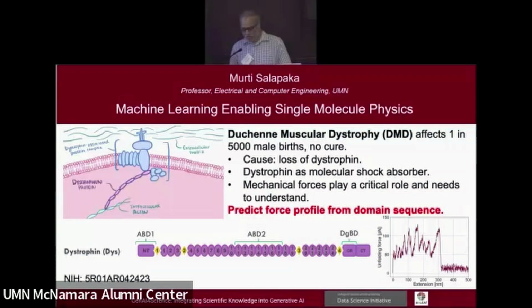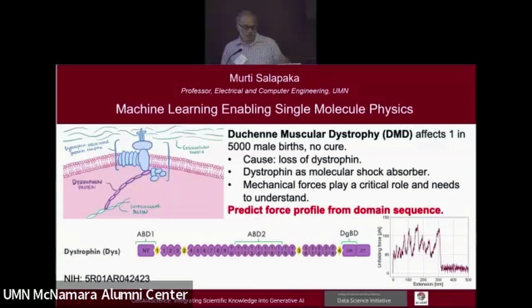The main mechanism because of which this disease affects these individuals is a molecular protein called dystrophin. This dystrophin molecule provides support to the sarcolemma, the cell structure. When you are moving your muscle, it provides a cushioning effect so that the cell structure integrity is maintained. And kids who don't have this dystrophin molecule suffer from this disease.